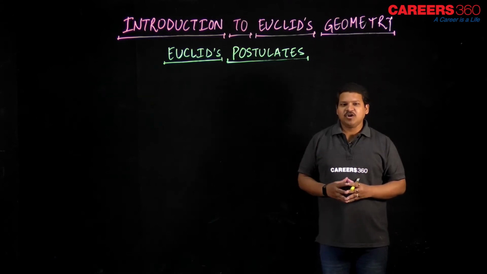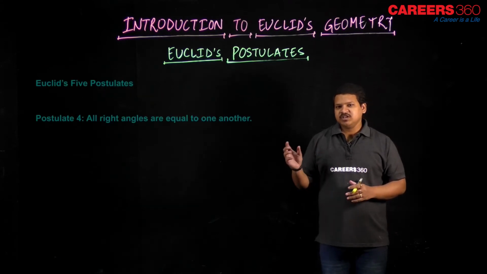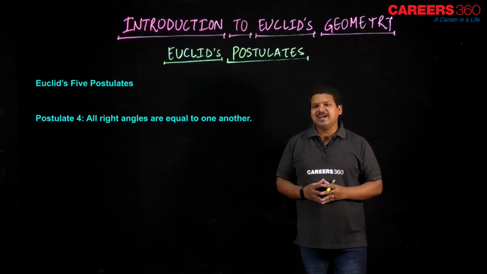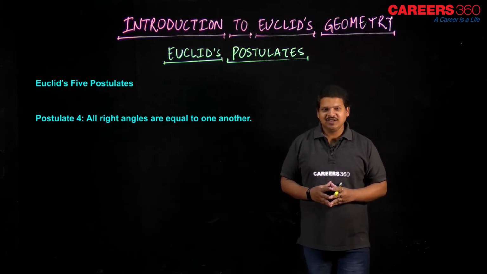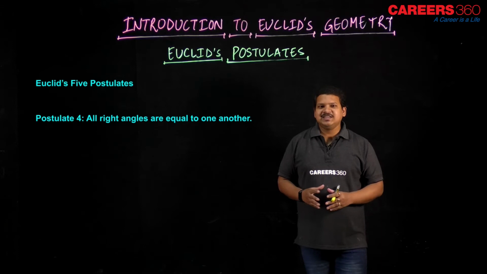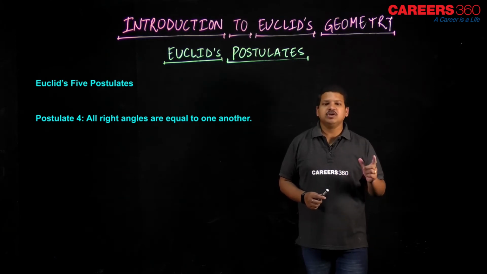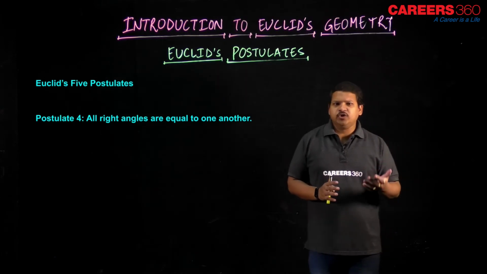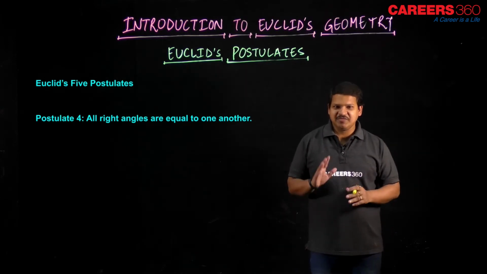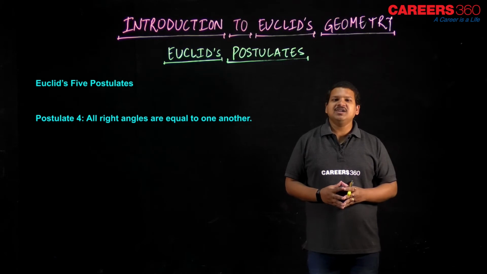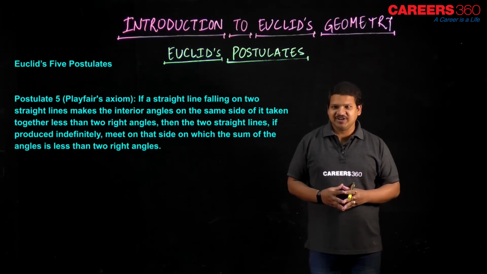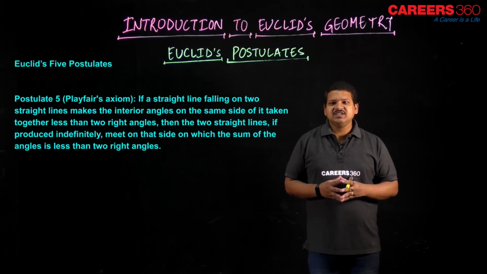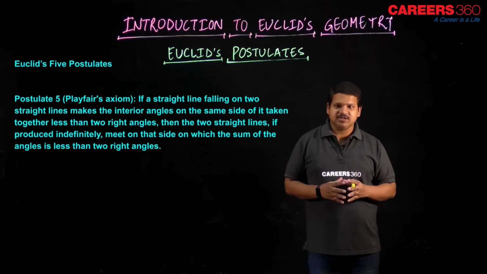What does the fourth postulate say? All right angles are equal to one another. Whatever right angle you draw, in whatever direction, they will always be equal to each other, because you know a right angle is 90 degrees, and 90 degrees is going to be the same in all scenarios. Making sense? Let's proceed to our fifth and last postulate, which is also known as Playfair's axiom.